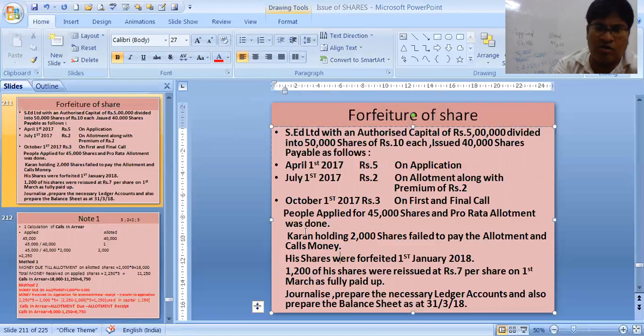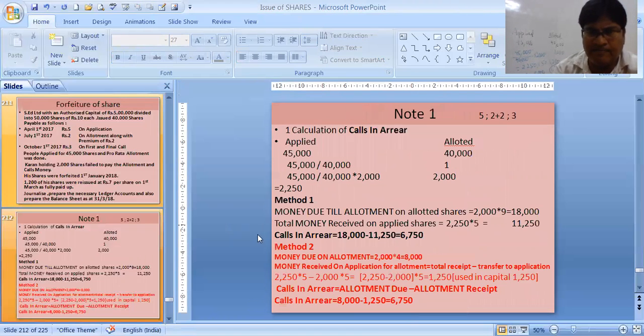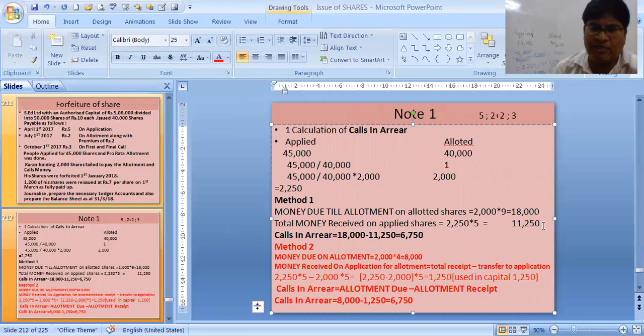Let's see the working note about call scenario. So we got 2250 shares. 11250 was the total money received, 5 rupees per share received for application. Money due till allotment 18,000. So your call arrears is 6750.